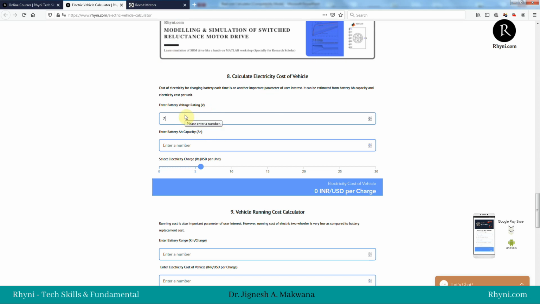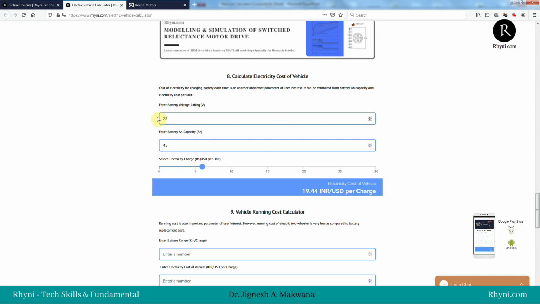So we are having the battery voltage. Enter the battery voltage 72, Ah capacity 45 Ah, and here you can select the electricity charge according to your state bill. Here I am selecting, it will vary from 4 to 7, here I am selecting 6 rupees per kilowatt hour, that means per unit. So it will come to 19.44 INR per charge.